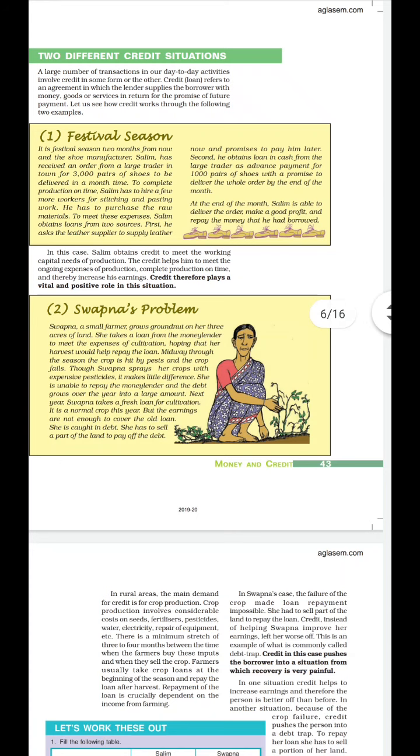Credit refers to an agreement in which the lender supplies the borrower with money, goods or services in return for the promise of future payment. Clear? As I already said, a loan situation can arise for various reasons, like to buy a house, for higher education, for an agriculture farm, or to set up a small scale industry. All this might be the reason you look for a credit or a loan from the bank.